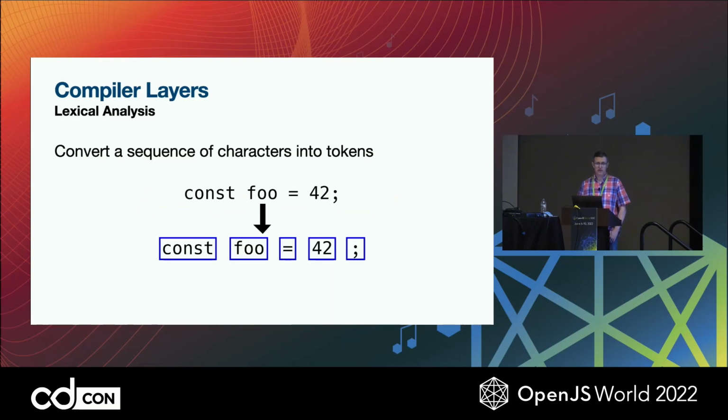So we start with the Lexer. We have our source file, and as far as our code is concerned, when it's reading the source file, we just have a stream of characters coming in. We have no idea what they are. So the first job is to take this sequence of characters and break it up into tokens that can be used by our language. We end up with things like keywords and operators and strings and all of the stuff that we know. But they have no context. They're just broken up into what each individual piece is and nothing about what they do or how they interact with one another. So we take these and pass them on to the next layer of our compiler to gain some of this context.